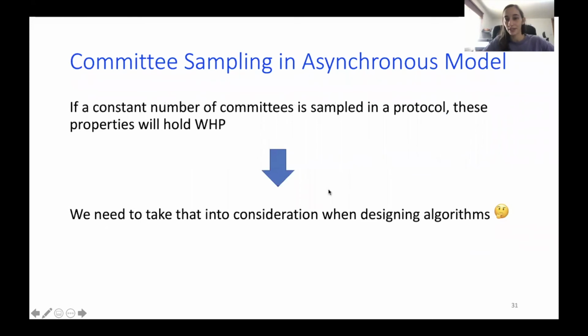And of course, these properties were proven with high probability using Chernoff bounds. And if we use a constant number of committees in a protocol, these properties indeed will hold with high probability. So we remember that we need to take this into consideration when designing algorithms. Because if I start using a polynomial number of committees, these properties will no longer hold.